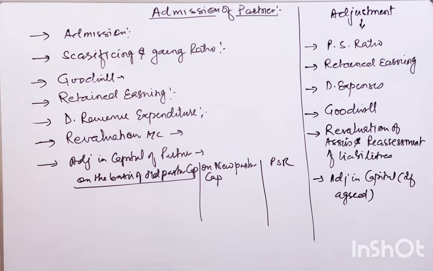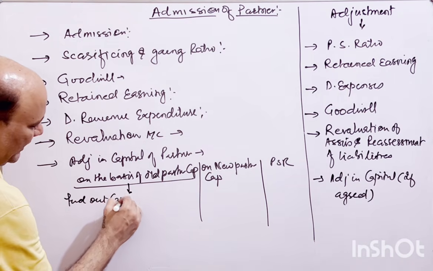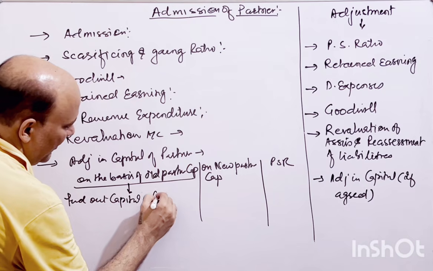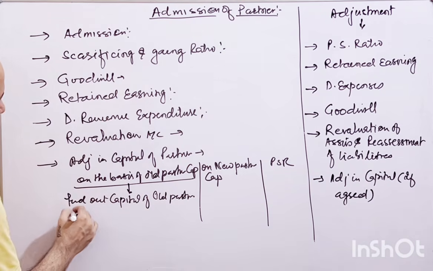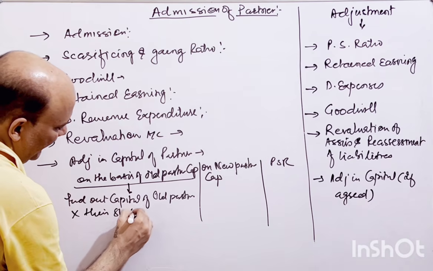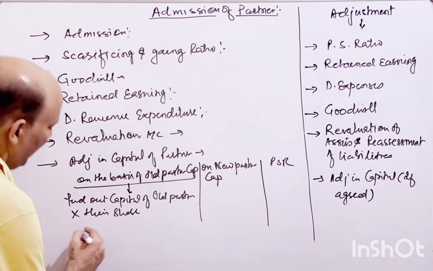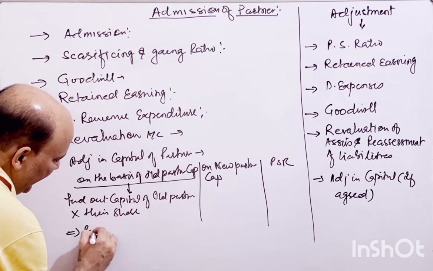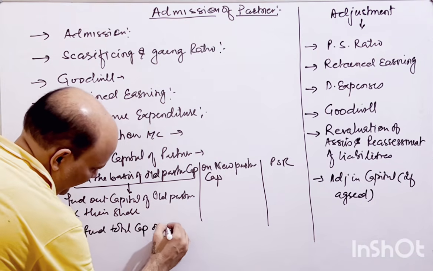So how do we do that? On the basis of old partners' capital, in that condition, find out the capital of old partners, multiply by their share, and find out the total capital of the firm.